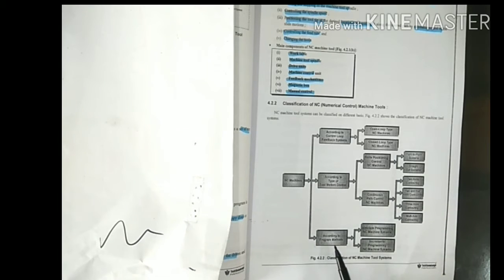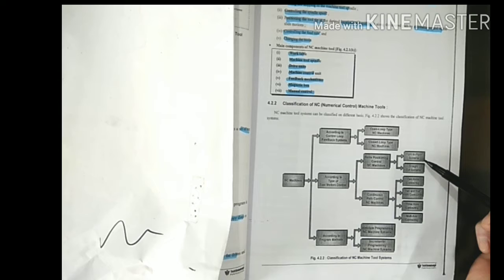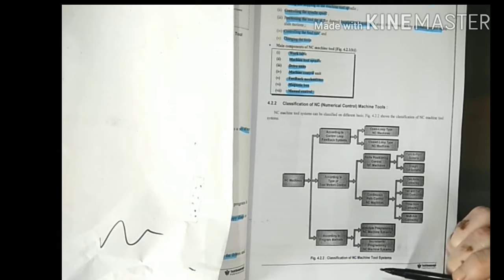NC machines also can be classified according to program method. First one, absolute programming NC machine system and incremental programming NC machine systems. What is open loop, what is closed loop, what is point-to-point control system, straight-cut, and what is continuous contouring system, and what is absolute programming and what is incremental programming, we will see in further topics. So this classification of NC machine can be classified accordingly like this.